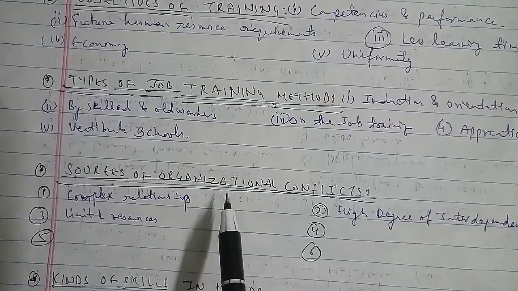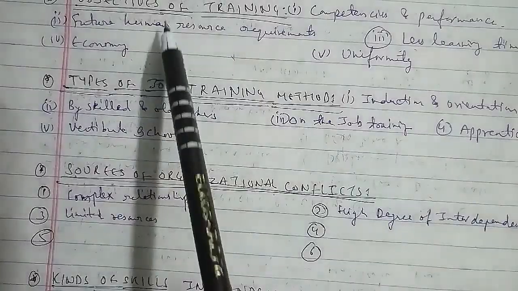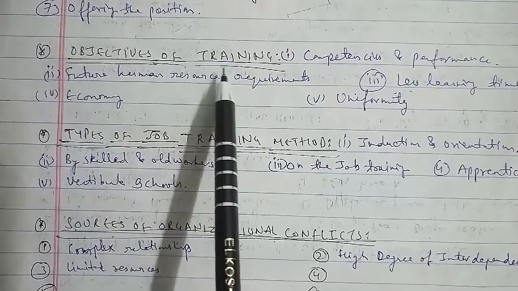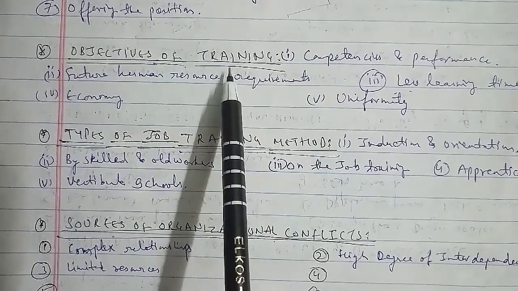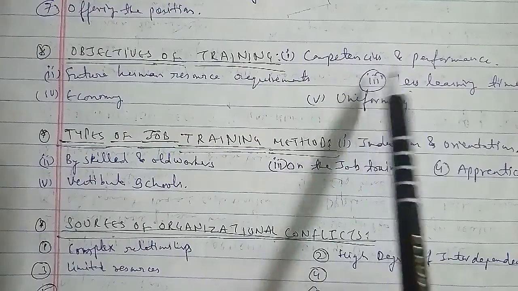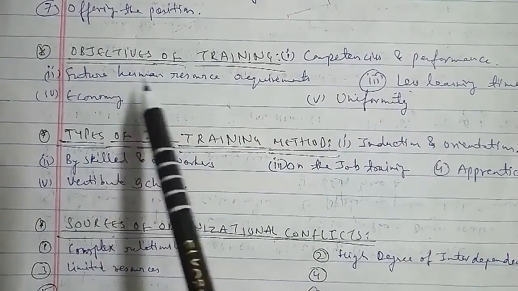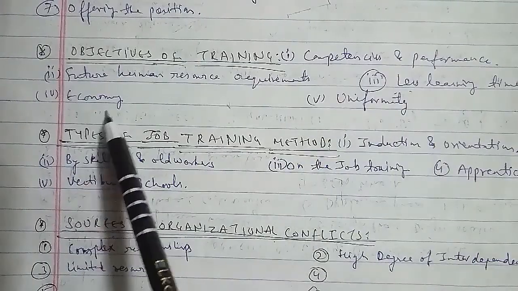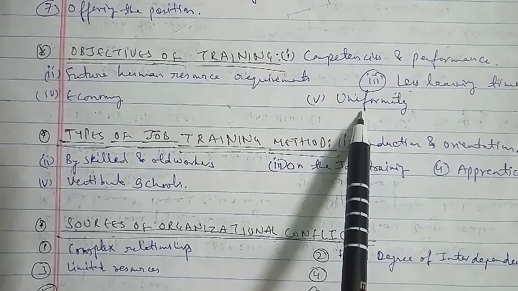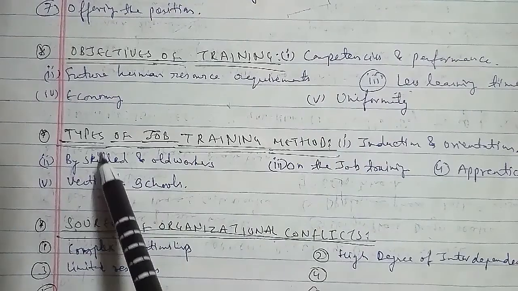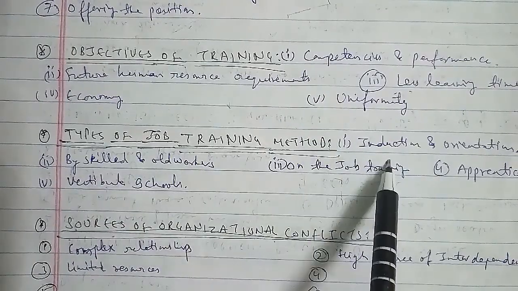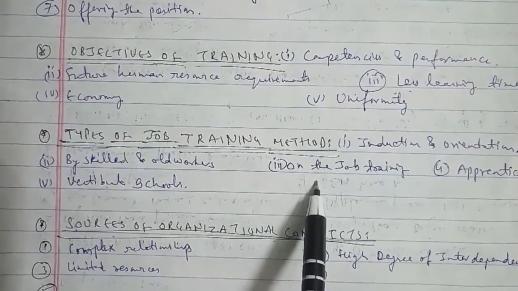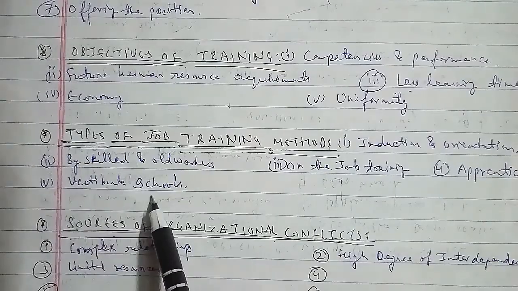As you know, we discussed offering the positions, and after that the objectives of training. With reference to the objectives of training, as I told you: competences and performances, future human resource requirement, less learning time, and economy as well as uniformity. Then we have the types of job training methods, as I told you: induction and orientation, learning by skilled older workers, and then on-the-job training, apprentices, and vestibule school.